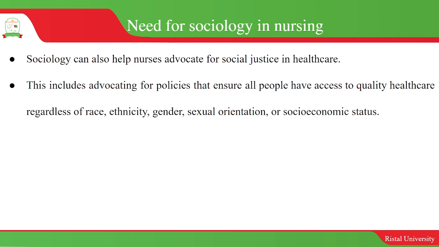And then the other issue is to do with social justice. Social justice is where every member of a given society has equal access to resources, benefits, and opportunities. But social injustice is when a given segment of the society does not have access to resources, and therefore does not live the best possible life that society can provide.